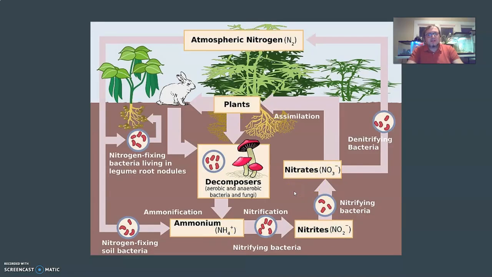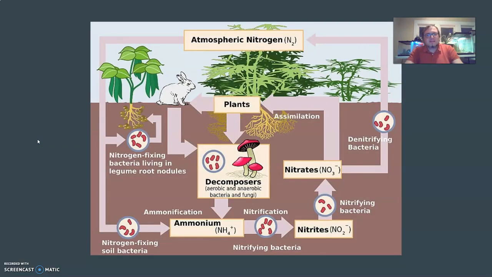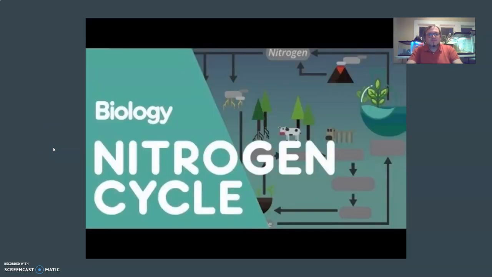Again, you don't need to know all of those pieces, but this helps to show the processing. We have nitrogen here in the atmosphere, and then a lot of it cycling through the soil. All of these little structures that look like beans are supposed to be different types of bacteria. As we see them move through that, that's mainly what we're looking at in this cycle. Again, bacteria are very key to the nitrogen cycle. That's why they pop up so much.